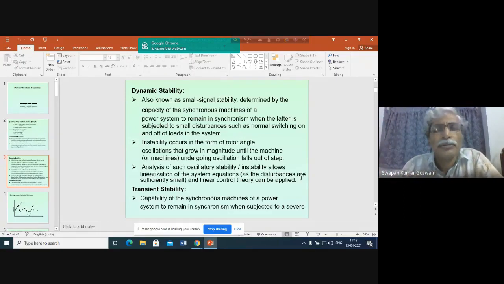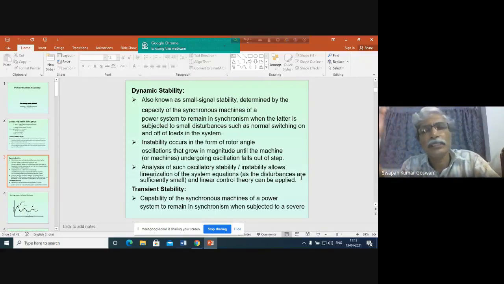Perhaps you have done this experiment, now that you are in third year. Have you done the experiment on a DC generator in the laboratory? If you change the load, you have seen that if you increase the load, the terminal voltage decreases.